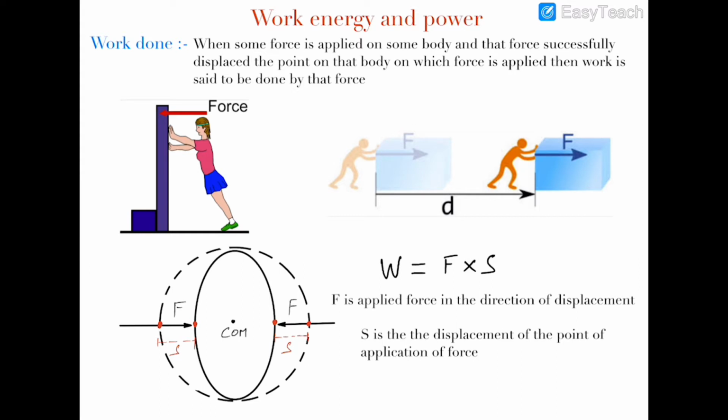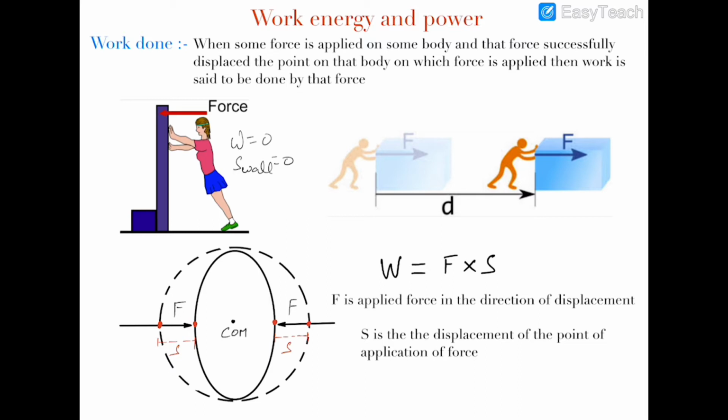So we cannot say that any work is being done. The work done in this case is zero because the displacement of the wall is zero.